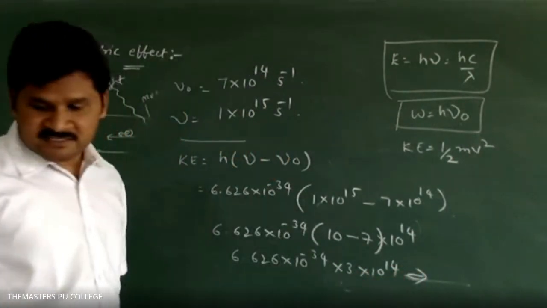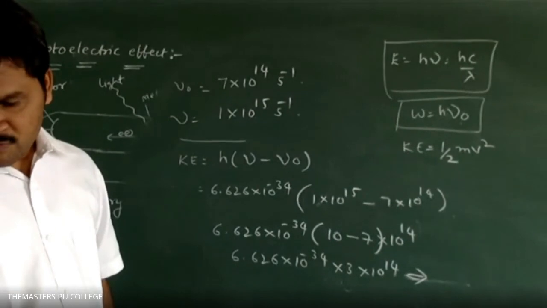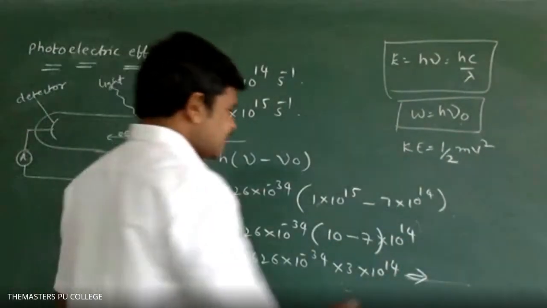So what is the final answer? 1.988 into 10 power minus 19 joules.